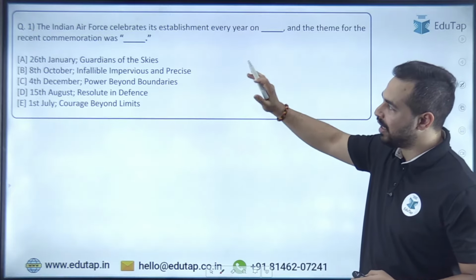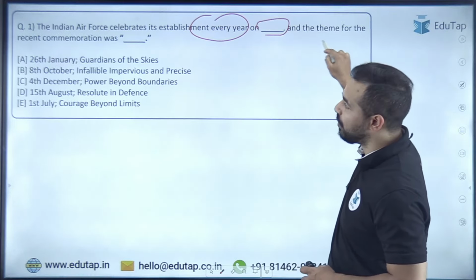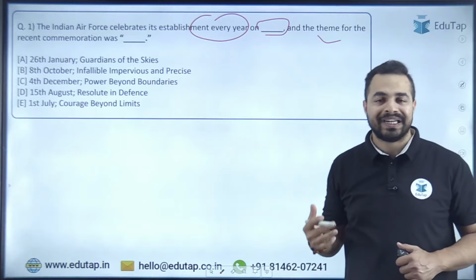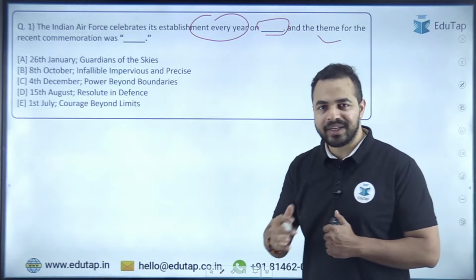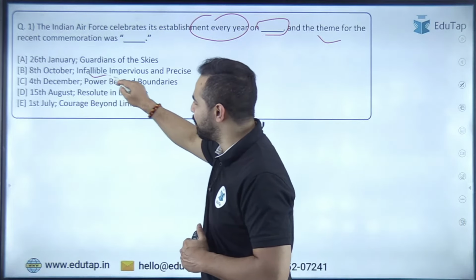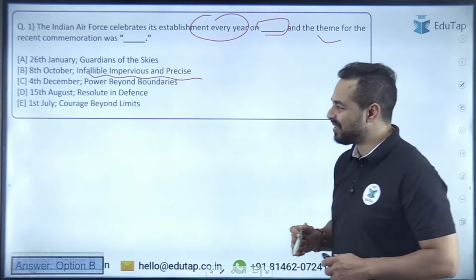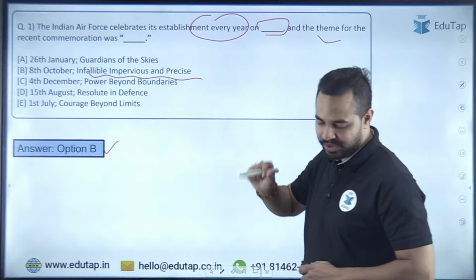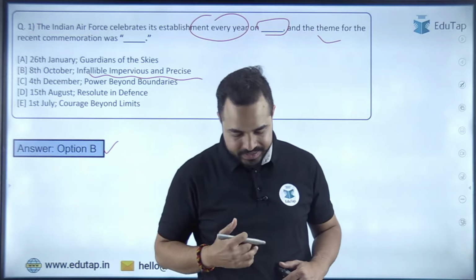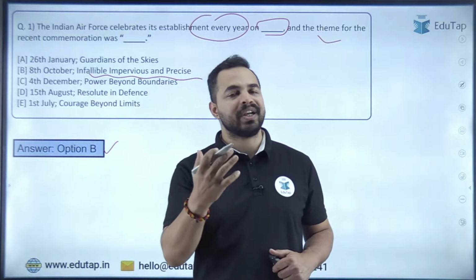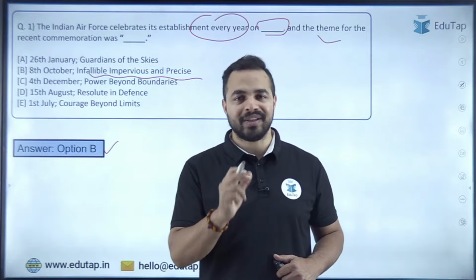The question is: Indian Air Force celebrates its establishment every year on which date, and the theme for the recent commemoration was dash. So what is the date? What was the theme? That's what you have to identify. The date is 8th of October, and the theme is infallible, impervious and precise. Option B is the right answer. I can see in the chat box, so many people have given me the right answer. That really shows your understanding level, that yes, you are able to understand and recall this information.